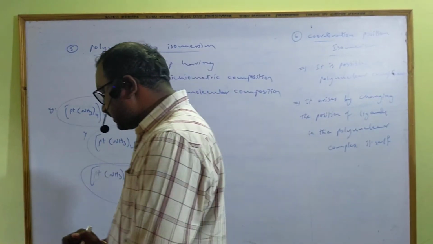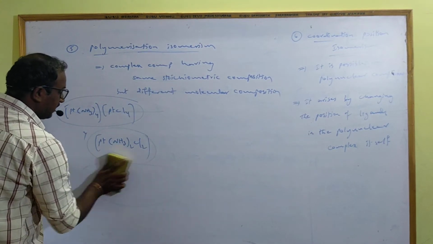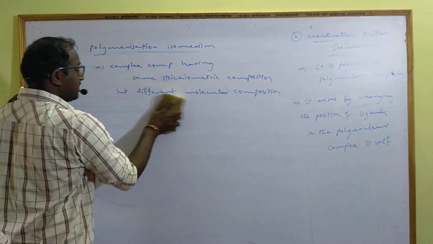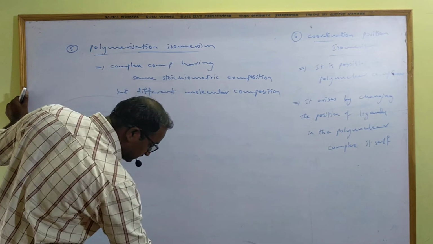So, by the change of ligand's position, when we get the different complexes, those isomers are called coordination position isomers.